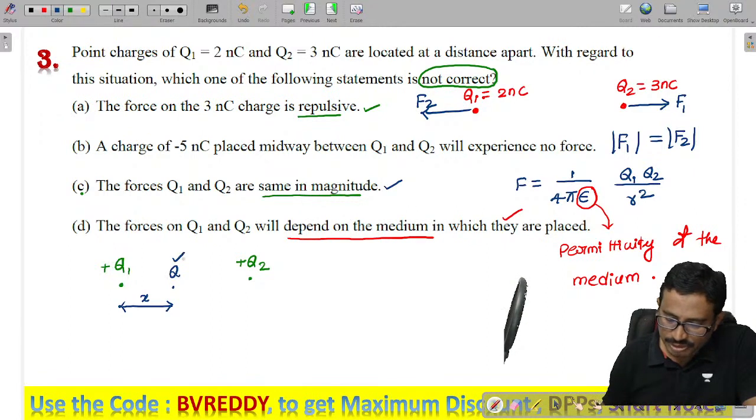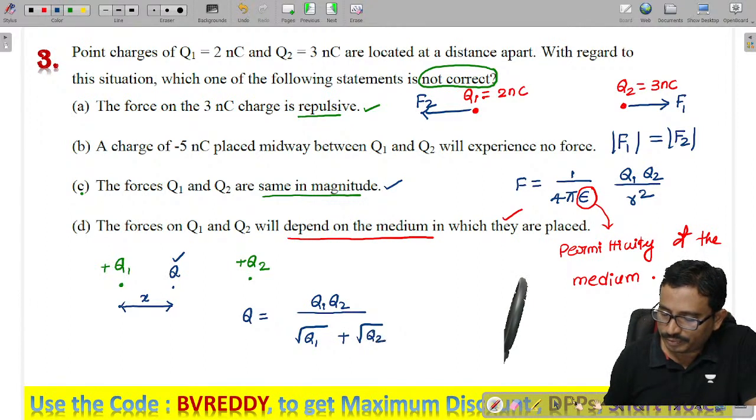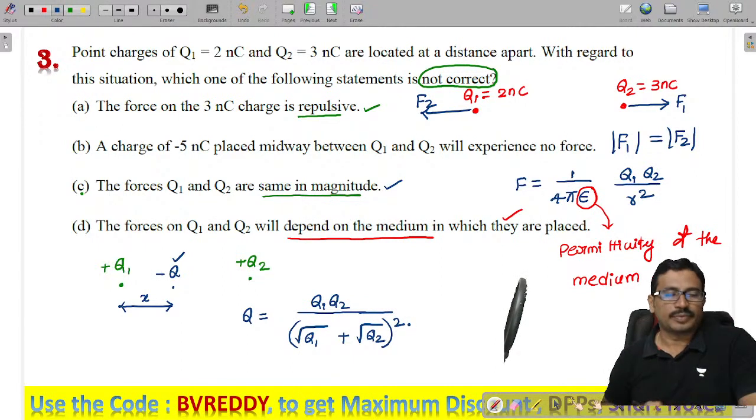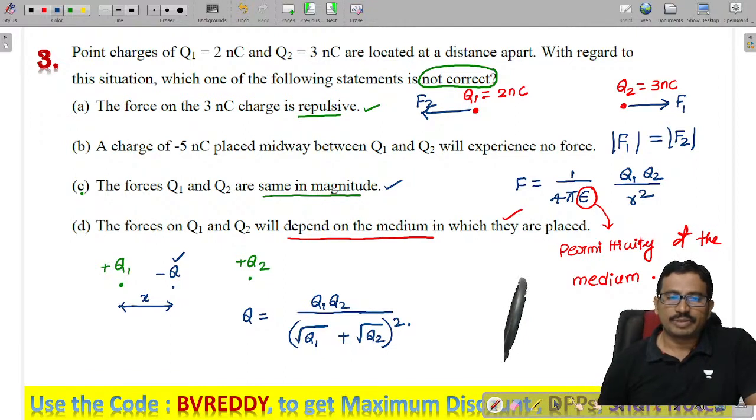The value of Q must be Q1 Q2 by (square root of Q1 plus square root of Q2) whole square, and the charge should be negative. This much charge must be placed between the two charges such that the net force acting on the system is 0.